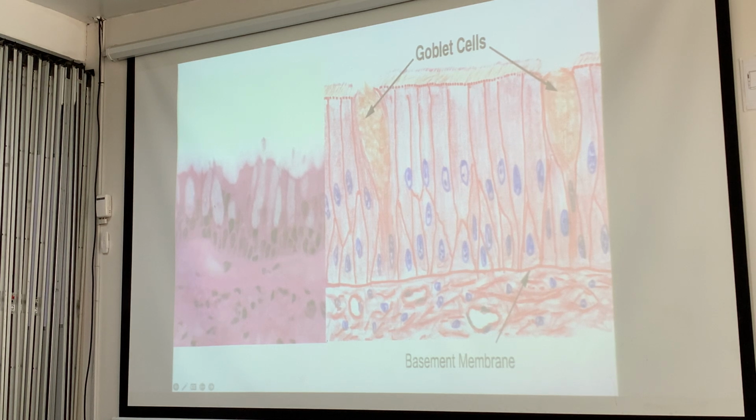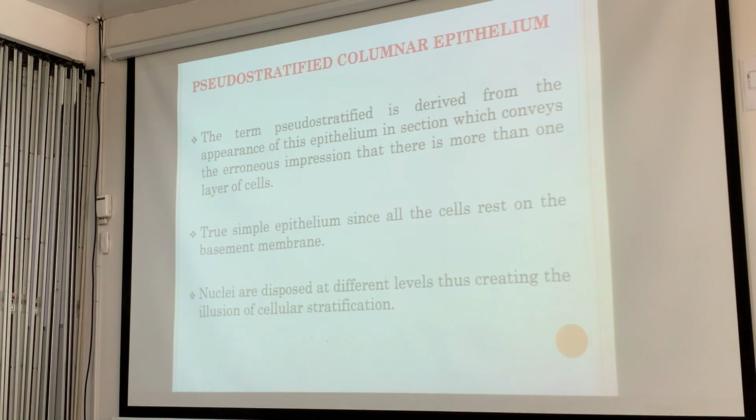So, okay? Identify the structure at the tip of the pointer. It's pseudostratified columnar epithelium.